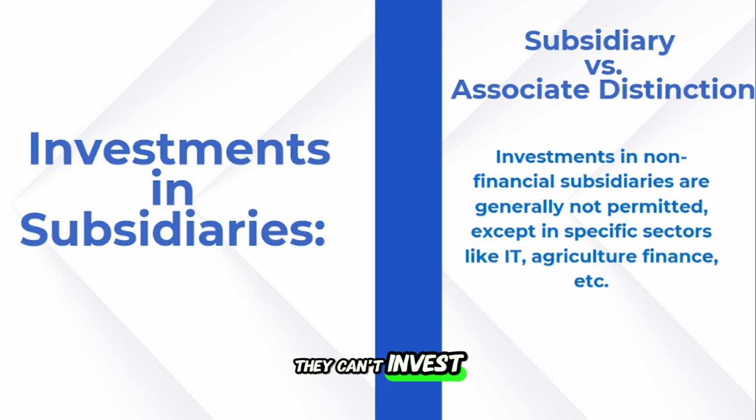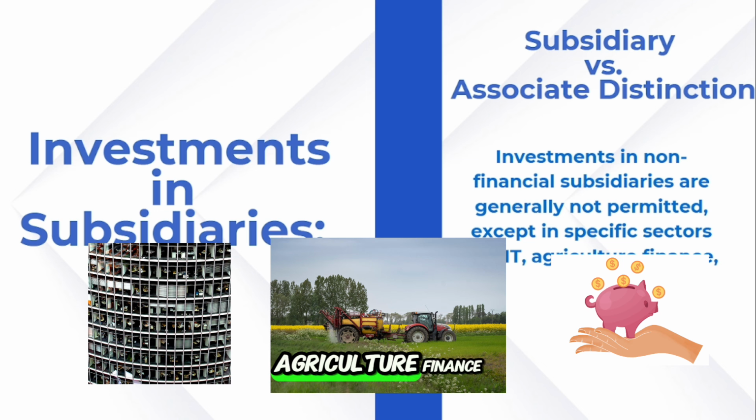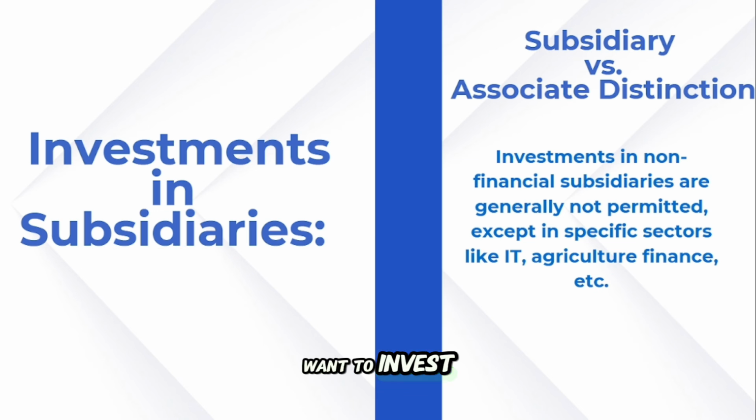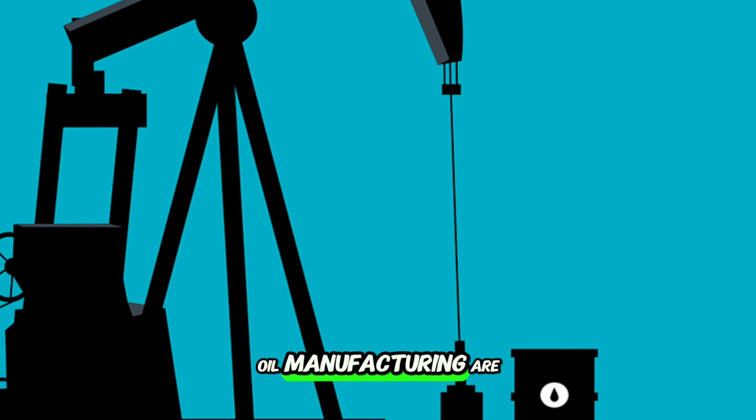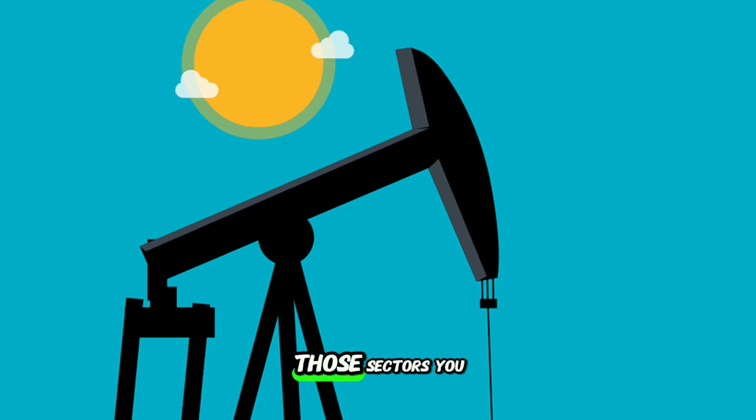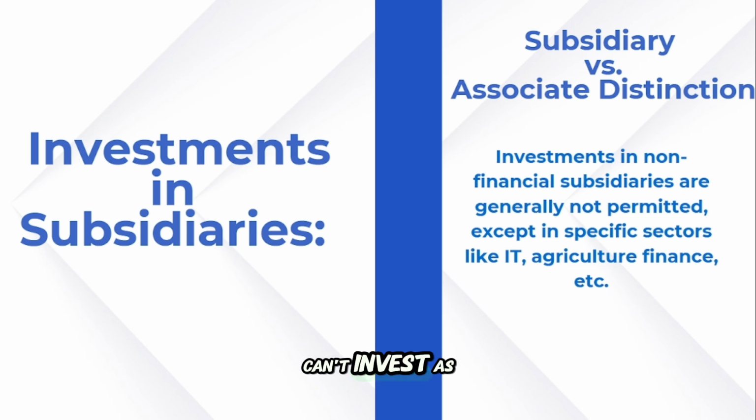Banks can't invest in subsidiaries other than financial ones. Not permitted except in specific sectors like IT, agriculture, finance, which they can approve. But others, like vehicle manufacturing or oil manufacturing or oil drilling, in those sectors you can't invest as a subsidiary.